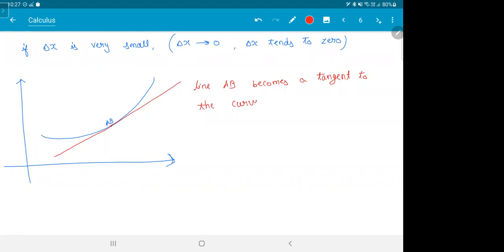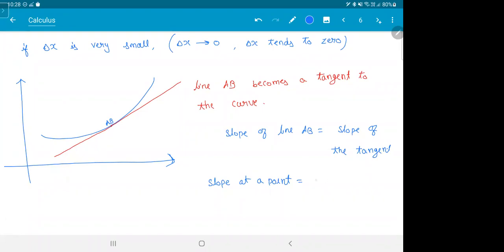Now, does this line have some meaning to the curve? This line AB is a tangent to the curve. Now it makes sense, na? That means the slope of line AB is the slope of the tangent. So we define slope at a point. So from a line, we are able to find the slope for a curve now. So we got a little upgraded.